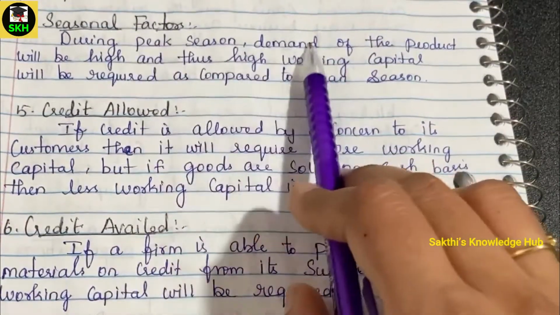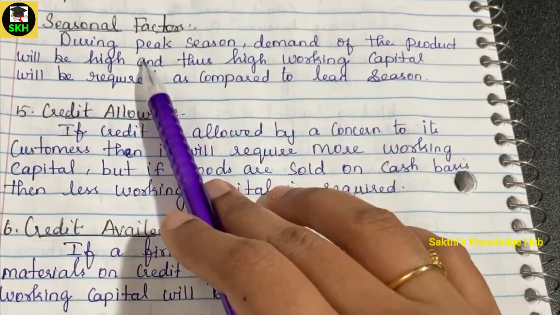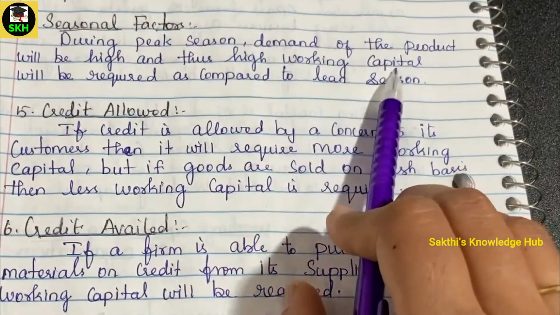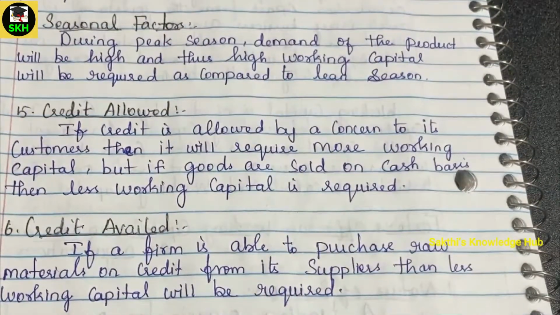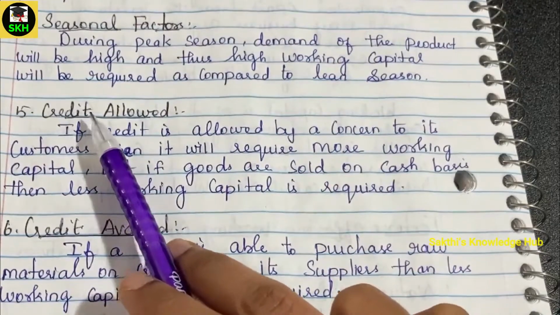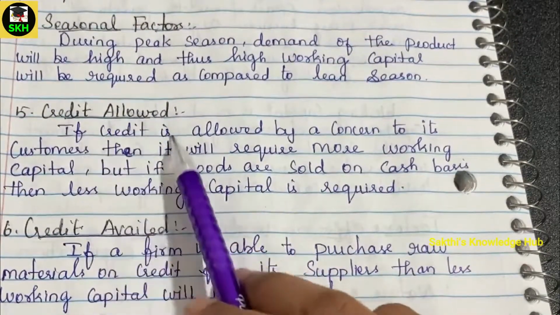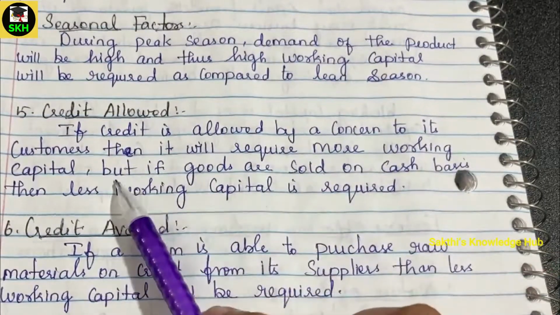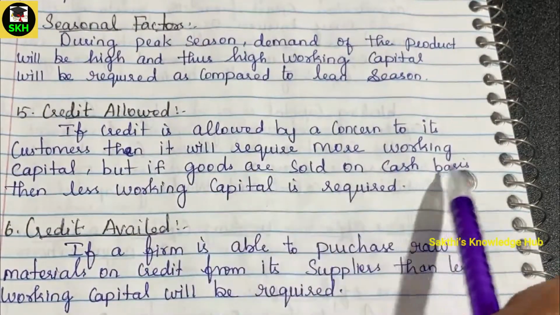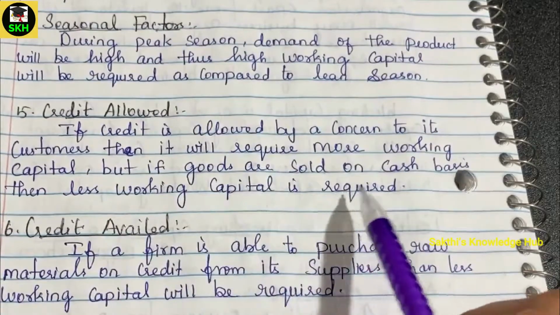During the peak season, demand for the product will be high, so high working capital is required. And in the lean season, when there is not much demand for that product, the working capital requirement will be less. And the next factor is credit allowed. If credit is allowed by a concern to its customers, then it will require more working capital. But if goods are sold on a cash basis, then less working capital is required.